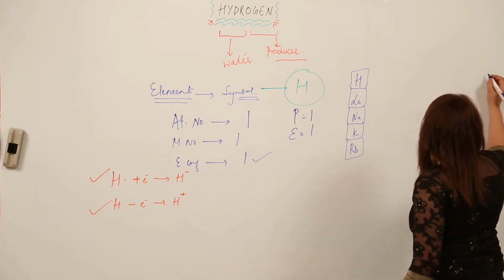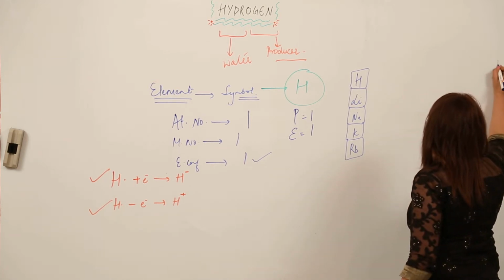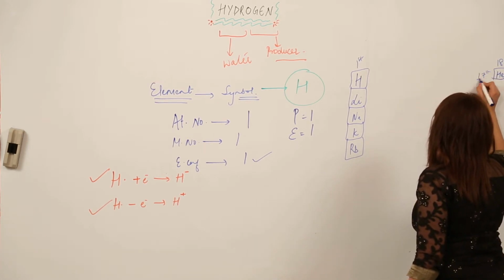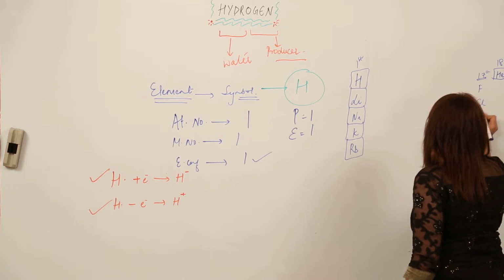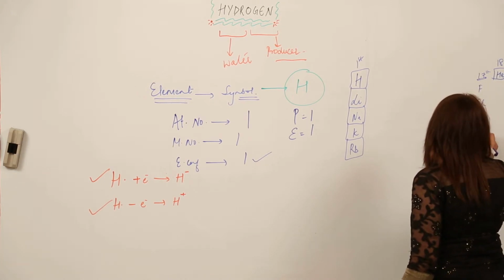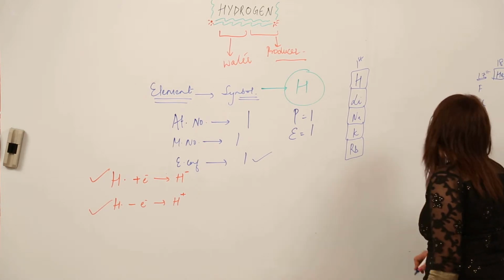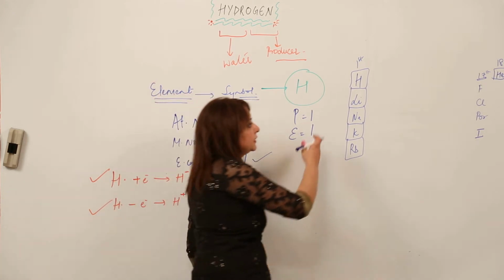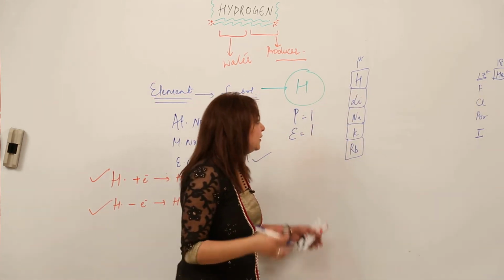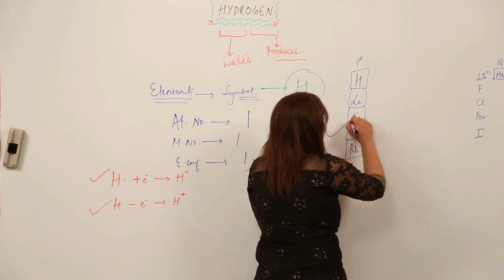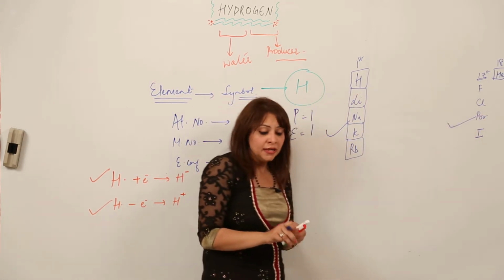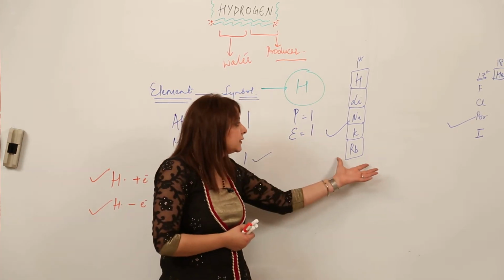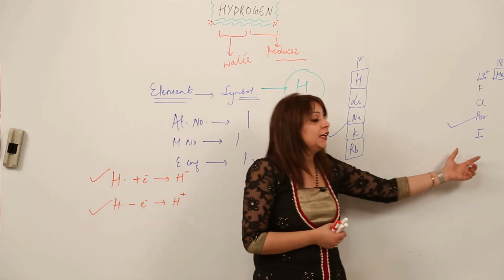But you know that here is the noble gas, 18th group. This is the first group, and here we have the 17th group as well. The 17th group is the halogen group, in which we write fluorine, chlorine, bromine and iodine. So hydrogen is exceptionally placed in the first period because it doesn't resemble helium, right? It resembles the alkali metal group somewhat, and also the 17th group. Now I just want you to know what kind of similarities it shows with the typical metallic group and with the typical non-metallic group.